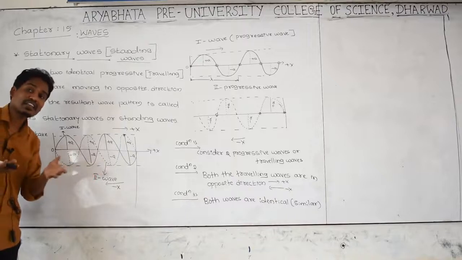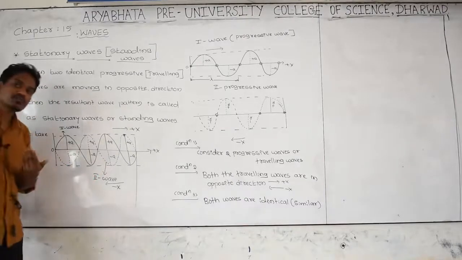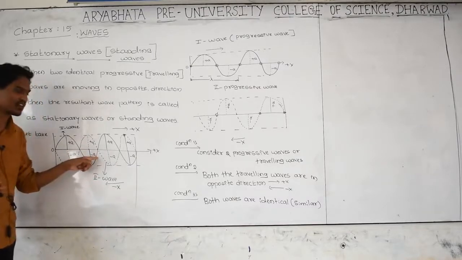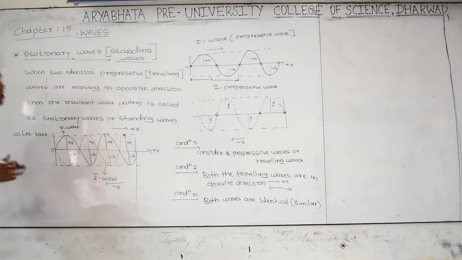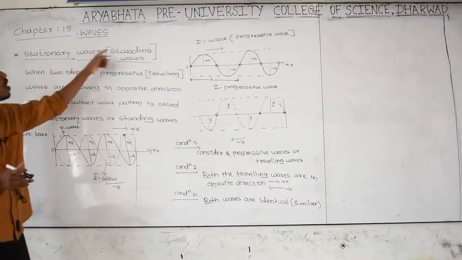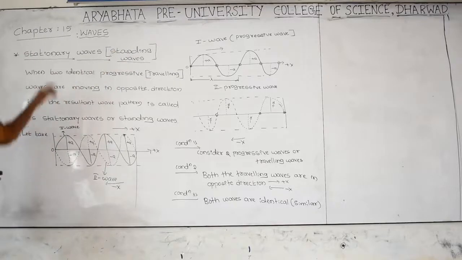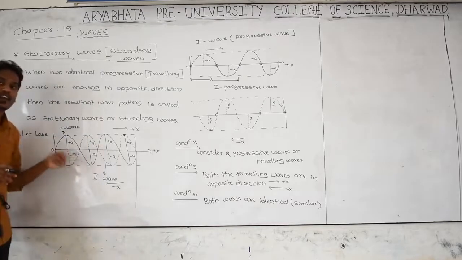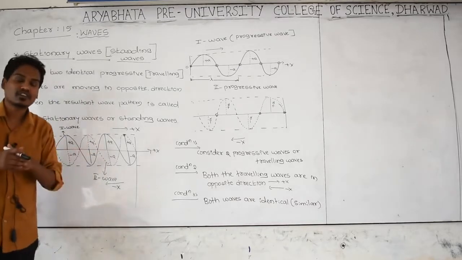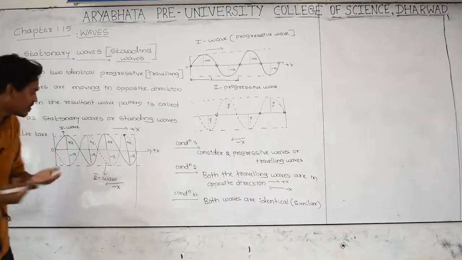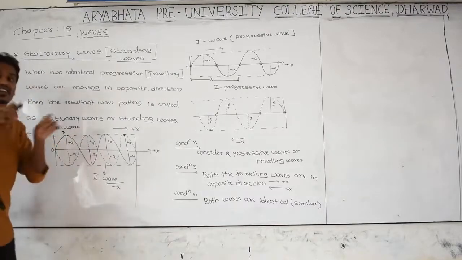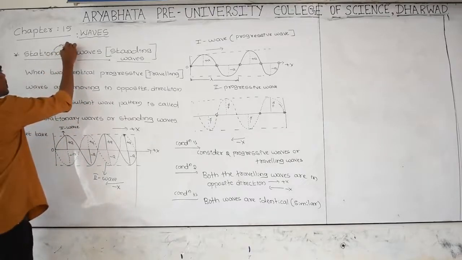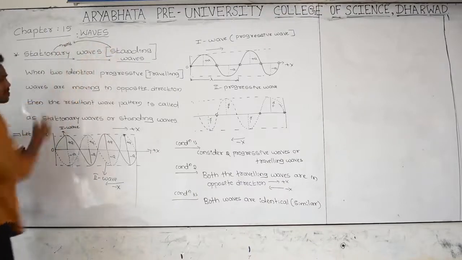When those two waves have merged exactly, then you are observing a different wave pattern, looking like this. This wave pattern is called a stationary wave or standing wave. Stationary or standing is the word used when two identical traveling waves merge with each other. We are feeling as if this wave is at rest. Stationary means rest, and standing also means rest.